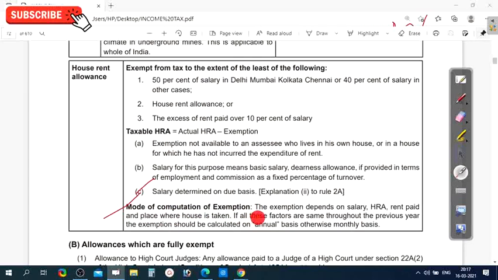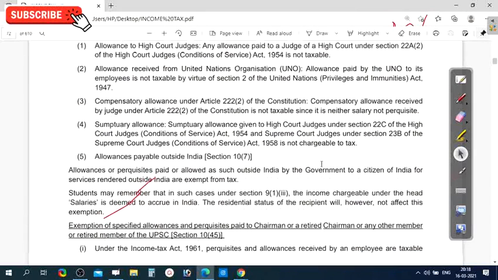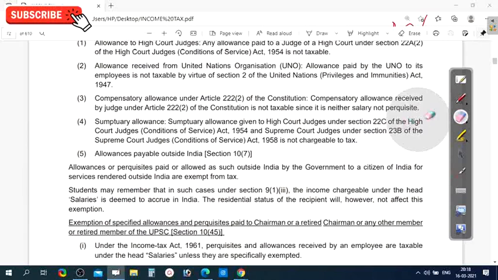If all these factors are the same throughout the previous year, the exemption should be calculated on an annual basis, otherwise on a monthly basis. So if in a previous year salary, HRA and rent paid are all equal, you calculate HRA on an annual basis. Otherwise, if there is any difference in these amounts, he has to calculate it on a monthly basis. And the last one is fully exempted allowances.